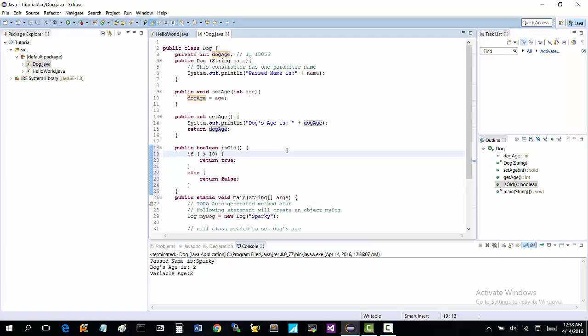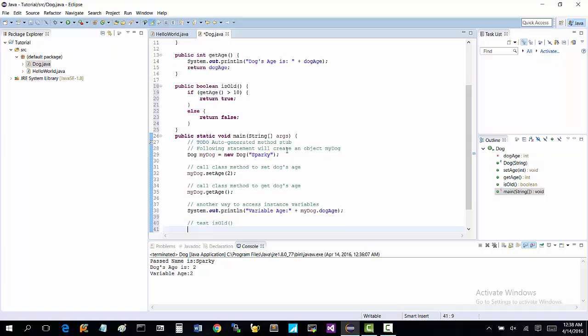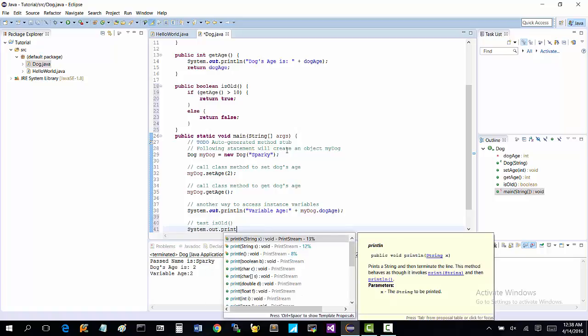So you could say get age is greater than 10, and that'll do the exact same thing. So let's go ahead and print that out, show that to you. We'll say test is old. All right? And then we'll say system.out.print line.